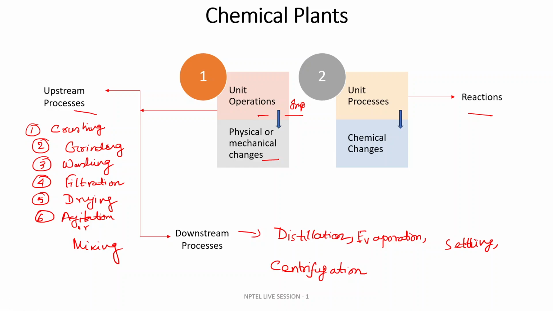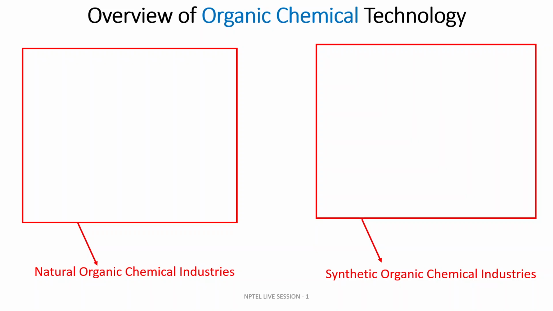The next part is the overall course of organic chemical technology. There are two types: natural organic chemical industries and synthetic organic chemical industries.